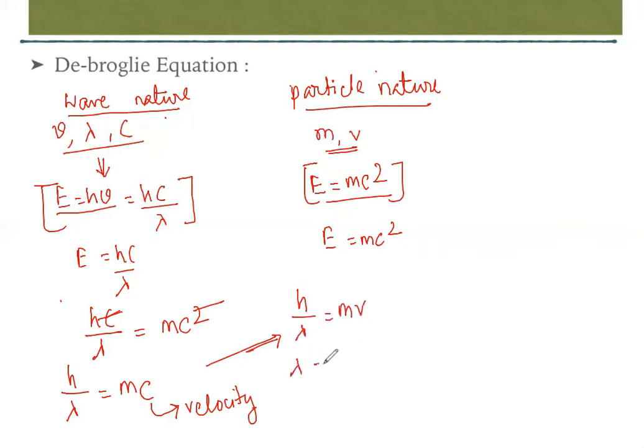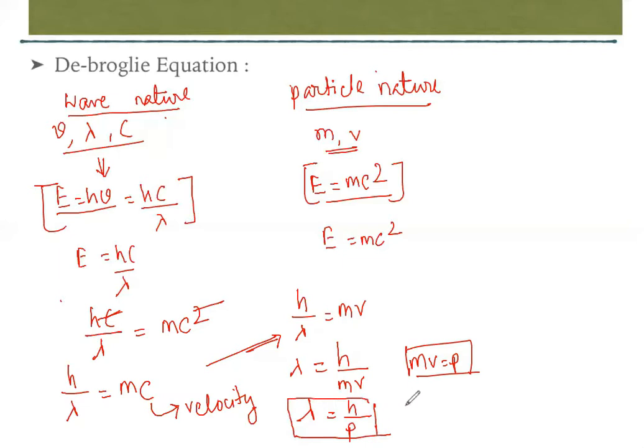So lambda is equal to h upon mass into velocity, and mass into velocity is equal to momentum. So lambda is equal to h upon p. This is the de Broglie equation.